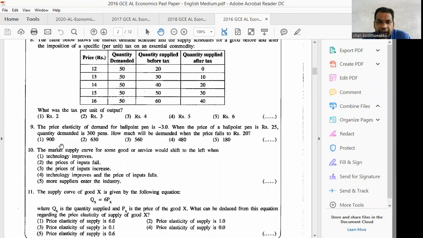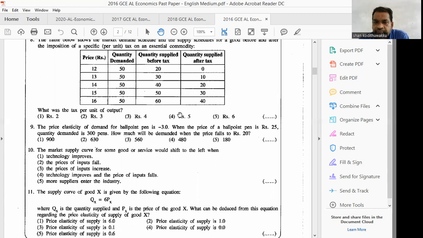Right. We'll move to question number 9. The price elasticity of demand for a ballpoint pen is minus 3.0. When the price of a ballpoint pen is 25 rupees, quantity demanded is 300 pens. How much will be demanded when the price falls to 20? When the price is 25, quantity demanded is 300 pens, then we have to find the quantity demanded when the price goes from 25 to 20.